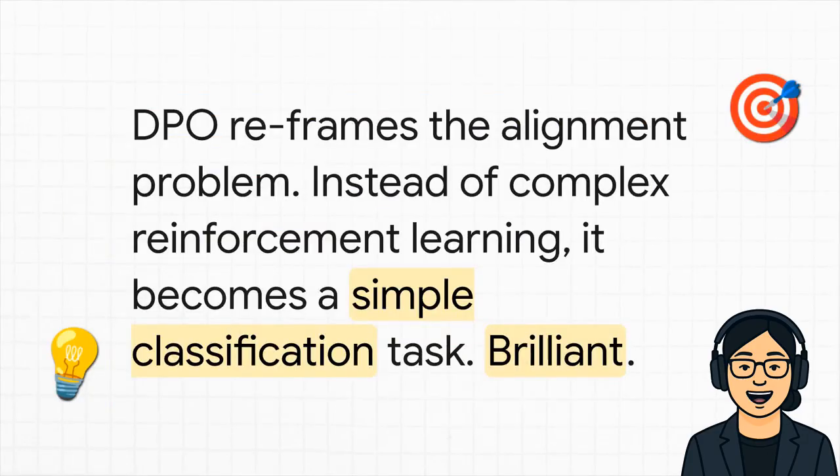And this brings us back to that secret, right? Your language model is secretly a reward model. Here's how DPO cracks the code. The researchers figured out a clever mathematical trick to basically bake the reward function directly into the language model itself. The model learns the reward implicitly. So instead of a complicated reinforcement learning problem, it becomes a much, much simpler classification problem. All you have to do is tell it, hey, make the good answers more likely and make the bad answers less likely. That's it. It's brilliant.